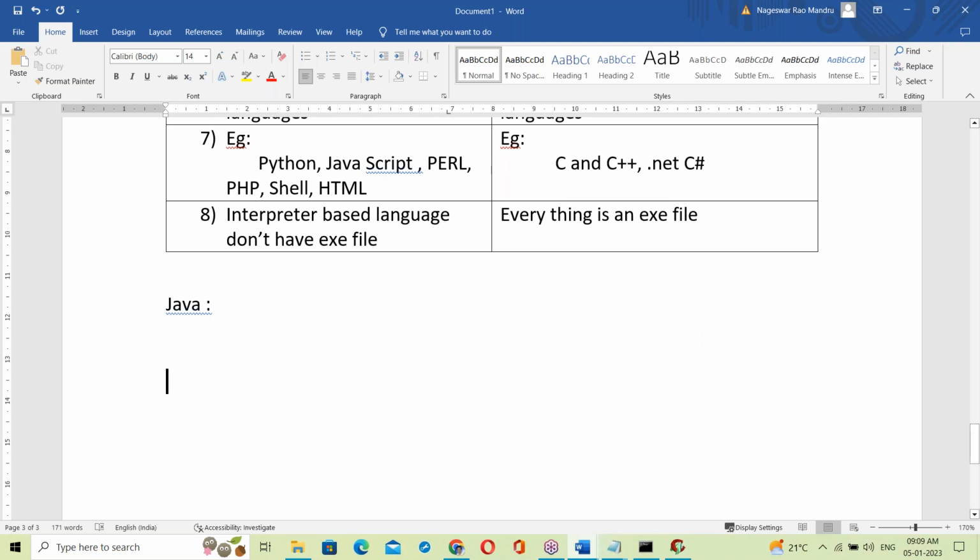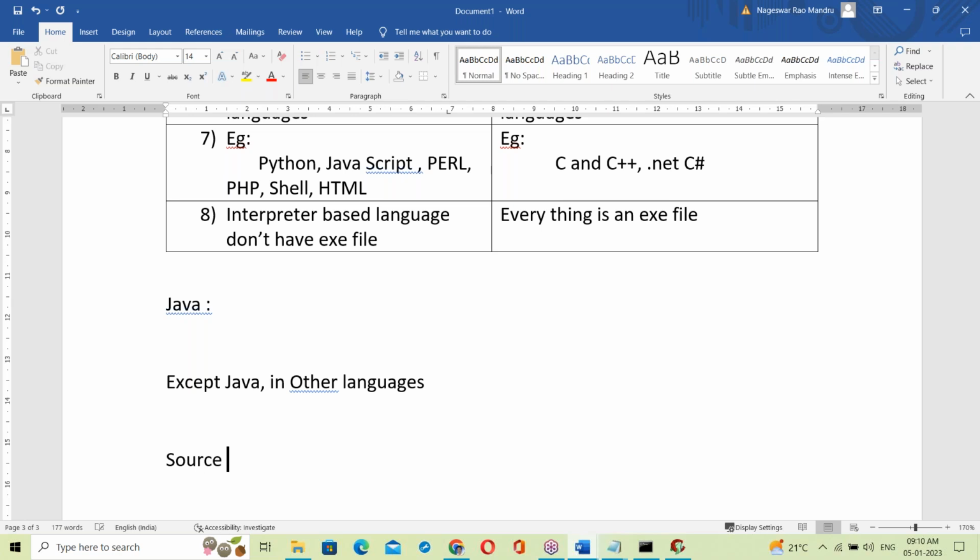What is Java? Let us see about Java. First of all, I'll explain how Java is working, and you decide it finally. Except Java, in other languages, maybe interpreter based or compiler based, what happens here?